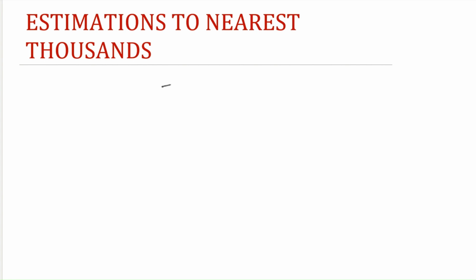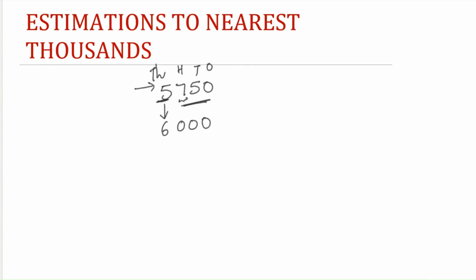Another number, say 5750. As this is ones, tens, hundreds, and thousands, we are rounding it to the nearest thousand, which means this first digit. For that, observe the next digit, that is in the hundreds place, 7. As this is greater than 5, increment the thousands value by 1, that is 6. In all other places, we have to write 0.